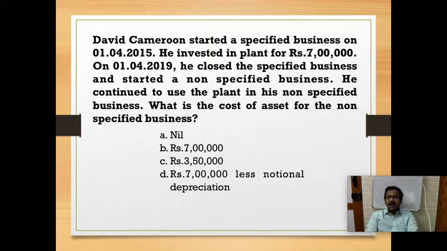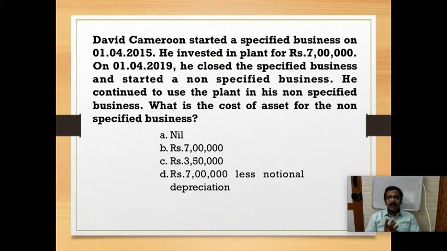Okay, so specified business and non-specified business. Under section 35AD we have a list of specified businesses. If we have invested in that specified business, for the capital asset, whatever we invest, we can claim the entire deduction in the first year itself. In case the business is closed within 8 years and we transfer to a non-specified business, the full deduction is not allowed in the non-specified business.